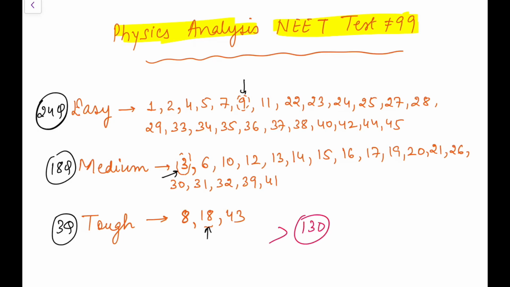Anyone hoping to score something in physics must get around that, and those who are very good should get around 160 in this paper. So these are the scores that I expect based on your proficiency level. Let's see what is in the paper.